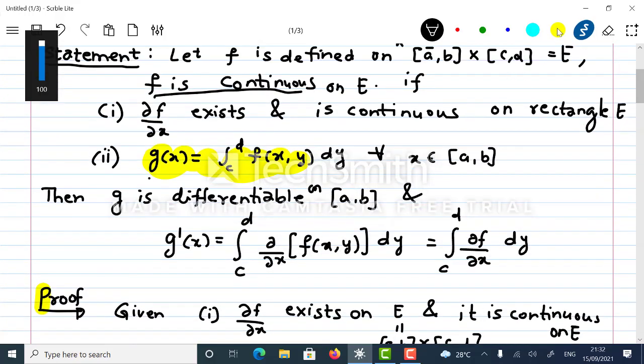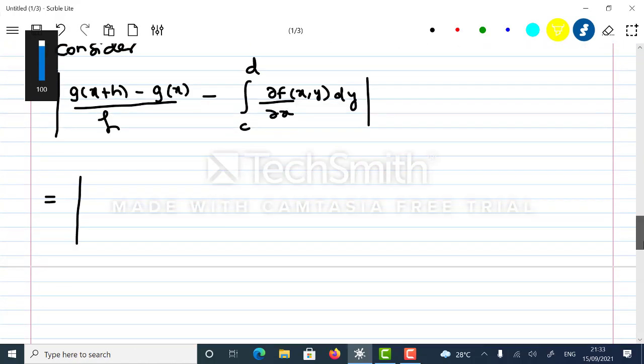G of x is integral c to d f of x comma y dy. So what will be g of x plus h? Integral c to d f of x plus h comma y dy. That will be g of x plus h.